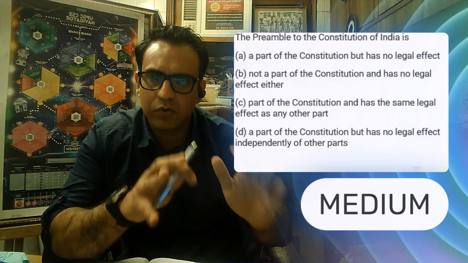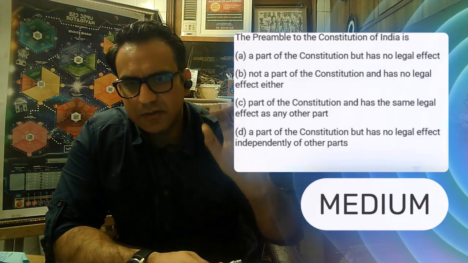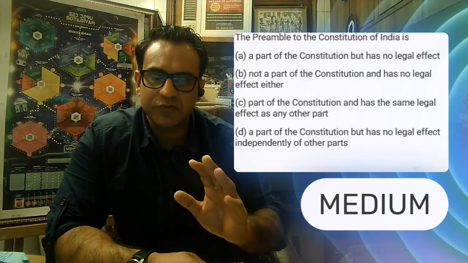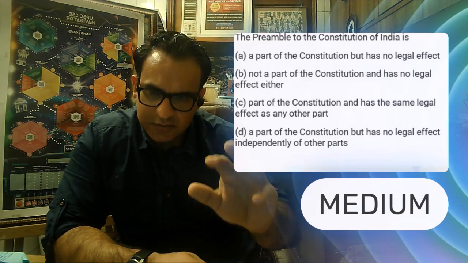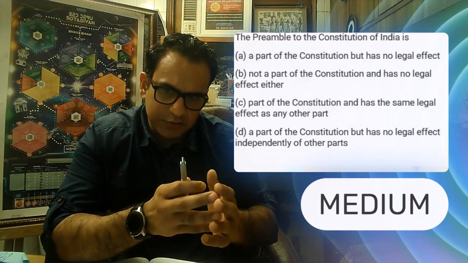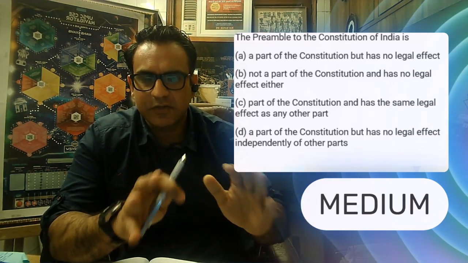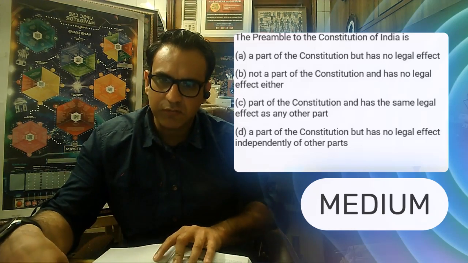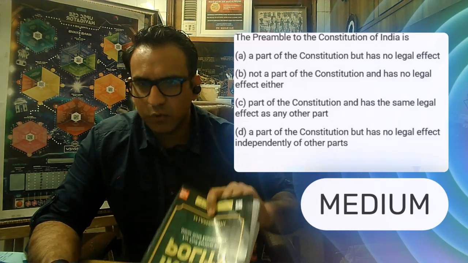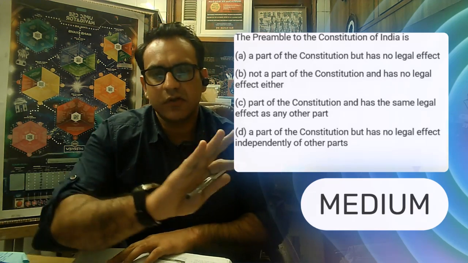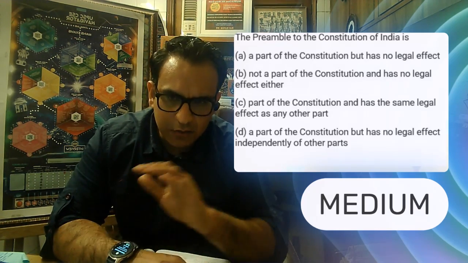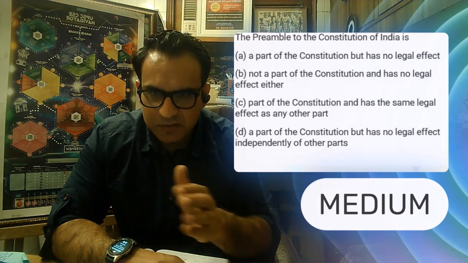Is it justiciable? All of those, that is the fundamental debate in this chapter about the Preamble, right? It's the conceptual part of this entire debate about how enforceable it really is, and it's a very interesting legal debate. This debate you will find mentioned in every book of polity, whether you read D.D. Basu or Laxmikanth or whatever book you choose to read. This is the essential conceptual part, and it can only be understood after the chapter has been read.